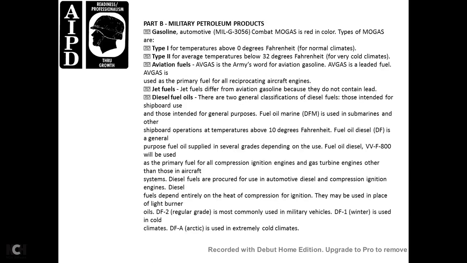Part B, military petroleum products. Gasoline, automotive: MIL-G-3056, combat MOGAS, is red in color. The types of MOGAS are: Type 1, temperature 0 degrees Fahrenheit, in normal climates. Type 2, average temperature below 32 degrees Fahrenheit, for very cold climates.